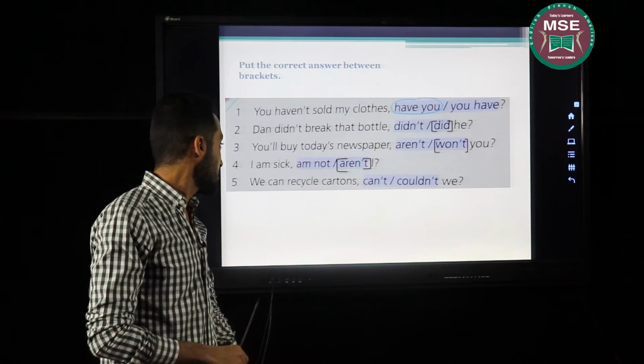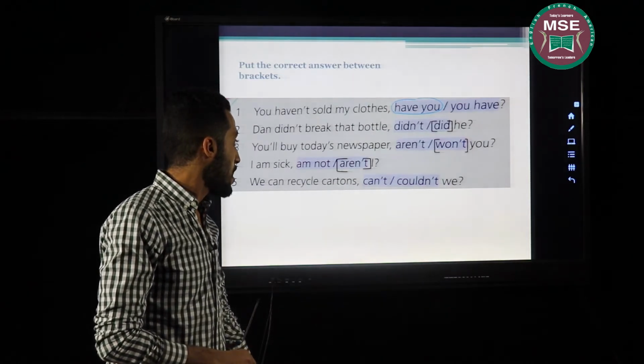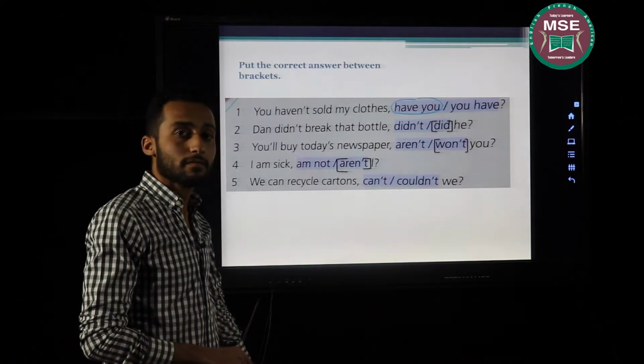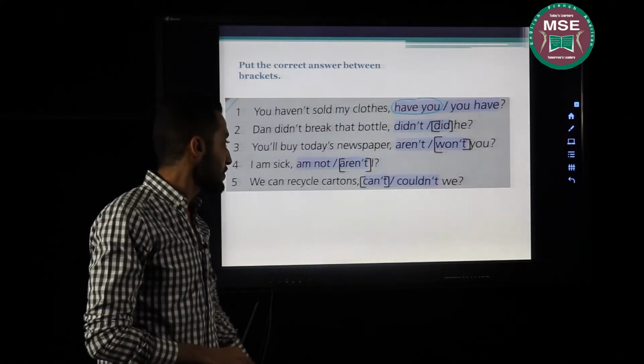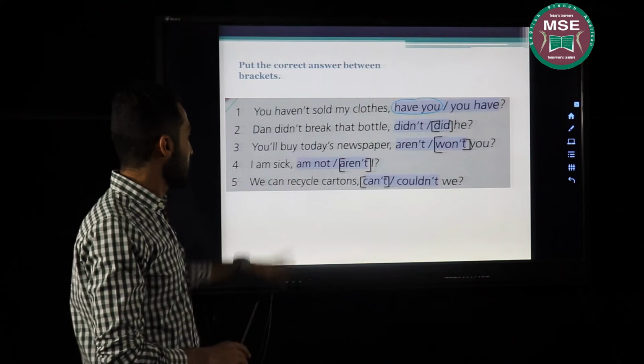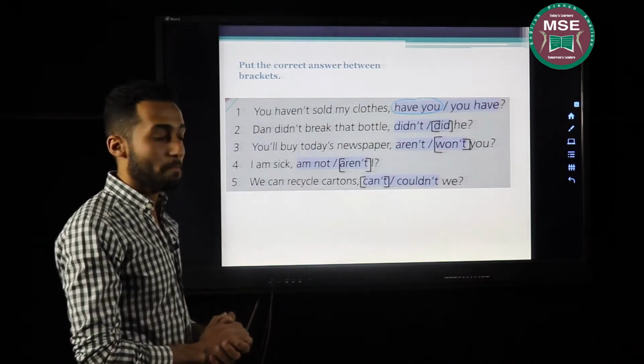The last one, we can recycle cartoons. Can't or couldn't we? That's right. Can't we? Same modal verb, but in the negative form.